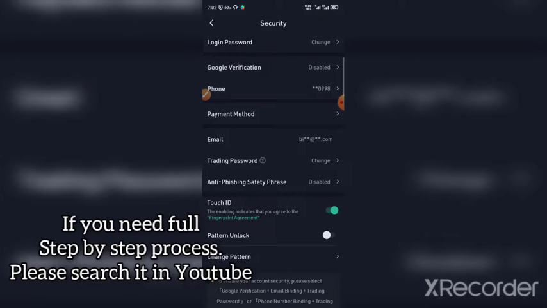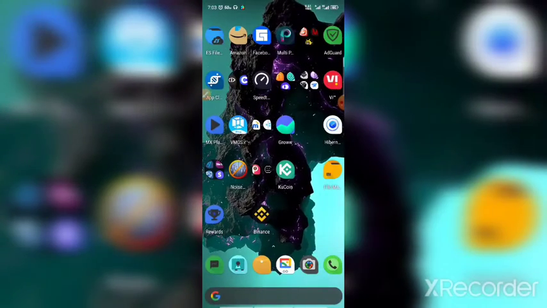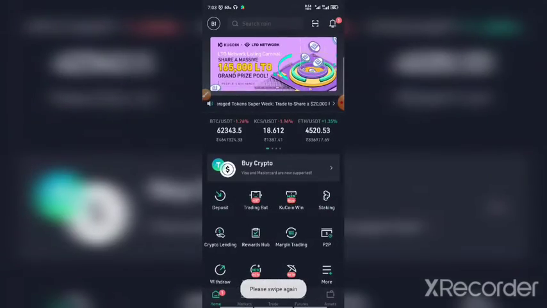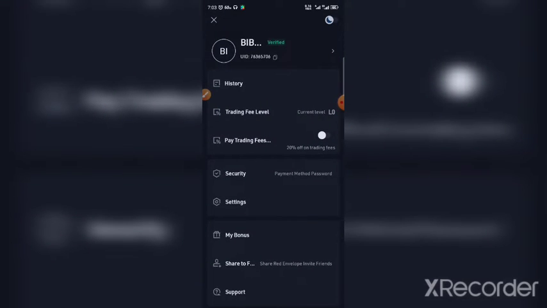Now normally you will enter a login password. Login password is also different from trading password. It's there for every platform like KuCoin, Binance, or whatever it is. And after you set all this, you can see here this particular place. Click on this.